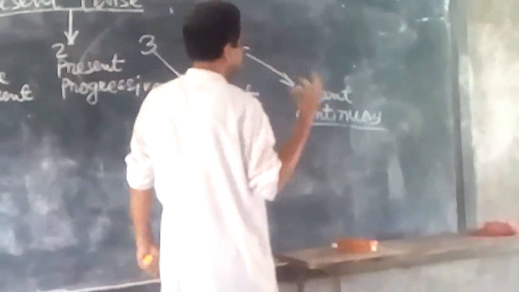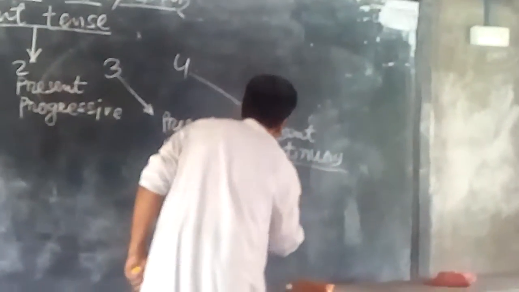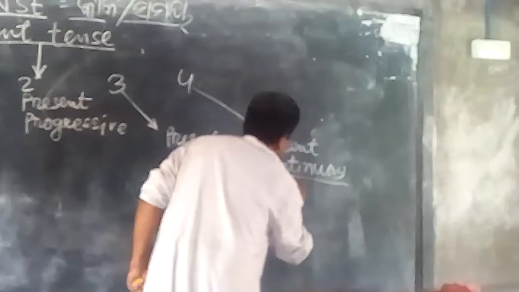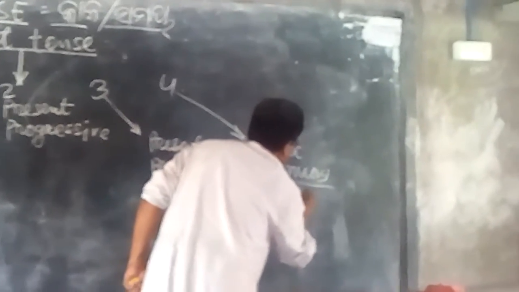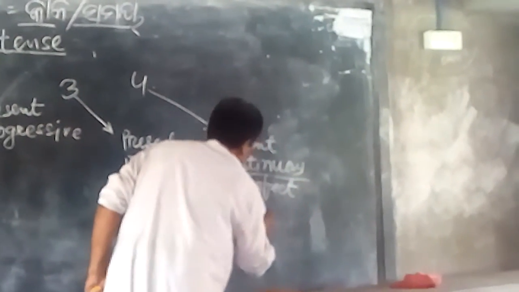It has two names, so you can say present continuous or present perfect progressive.